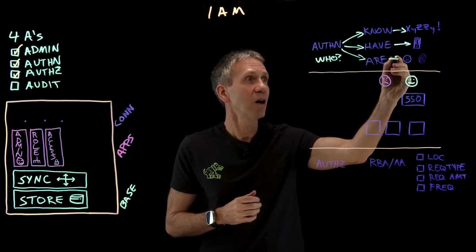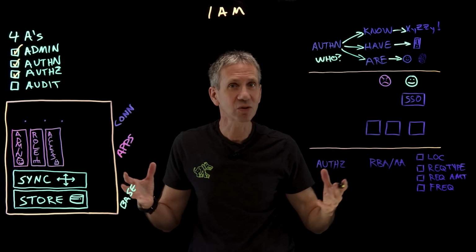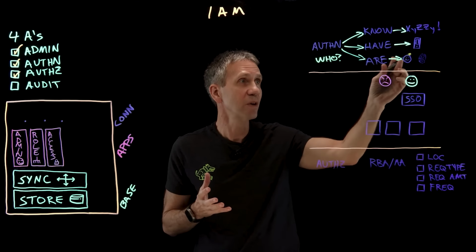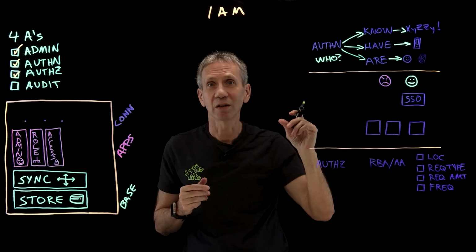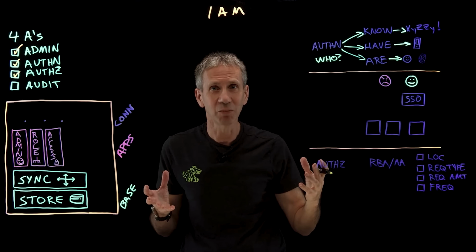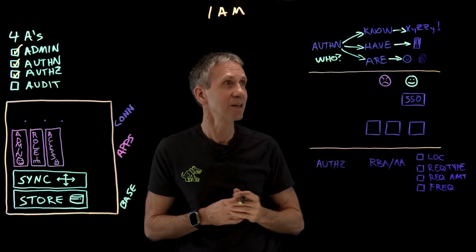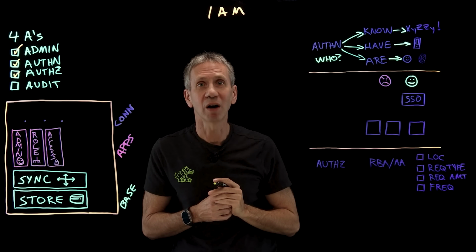And then something you are. This is a biometric. This is a reading of some physical characteristic of you. For instance, a facial recognition or a fingerprint scan. Sometimes we use voice prints, but those are becoming more and more unreliable now with deep fakes and things like that. But the idea is something you know, something you have, and something you are.